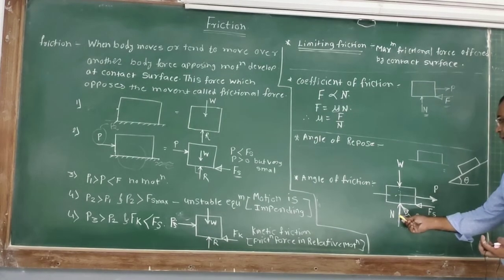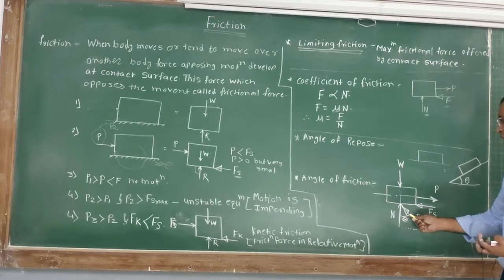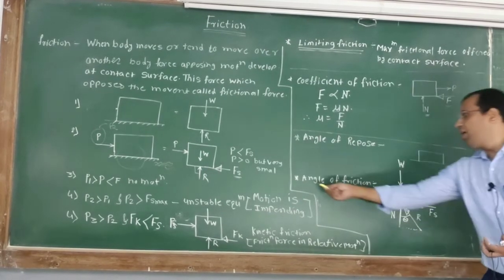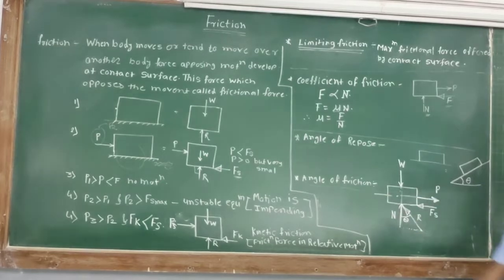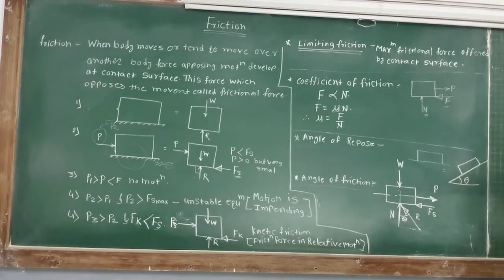The angle made by the resultant with respect to the vertical, or with respect to the normal, is known as the angle of friction. So here the angle theta made by the resultant with respect to the normal reaction is known as the angle of friction.